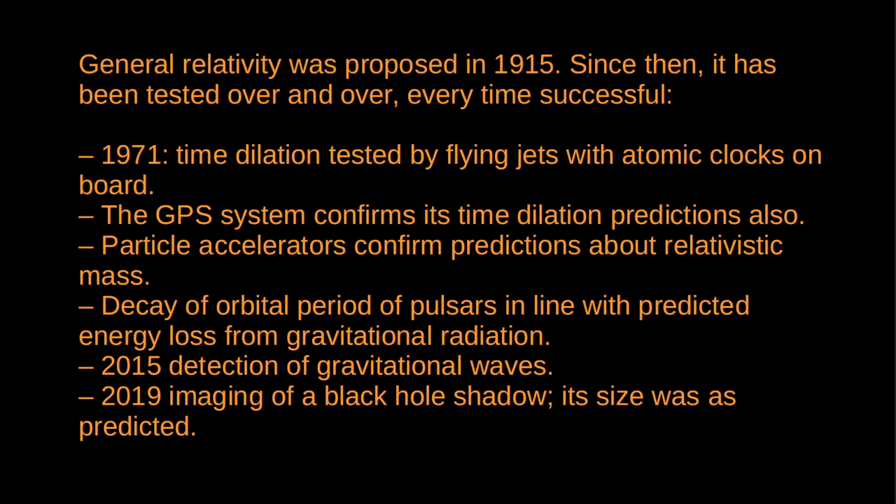Particle accelerators confirm the prediction that the mass of an object increases as it moves faster. The decay of the orbital period of pulsars matches general relativity's prediction of energy loss from gravitational radiation. And moreover, we've now actually detected gravitational waves. The first detection occurred in 2015, a century after general relativity was proposed. In 2019, the first image of a black hole, the size of the shadow matched the prediction of general relativity. This is a very brief list, right? There's a whole bunch of other tests.